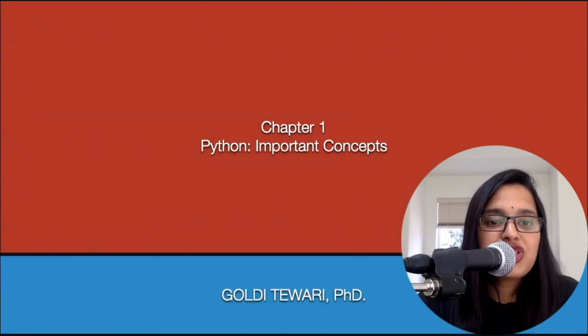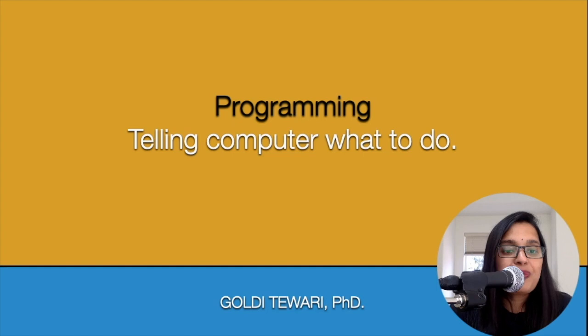Let's start with our first chapter on Python important concepts. Programming. Programming means telling computers what to do. Just like we human beings talk to each other in various human languages like English, Hindi, French, Italian, Punjabi, Gujarati, in the same way, programming is the language of computer. It is through programming we can tell a computer what to do.